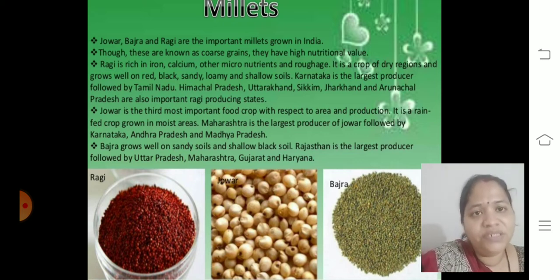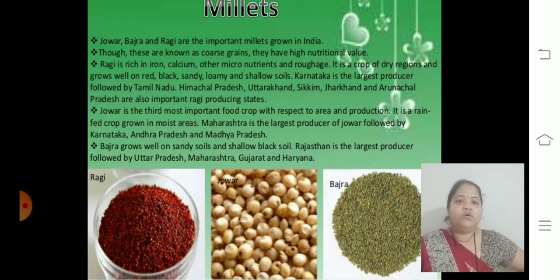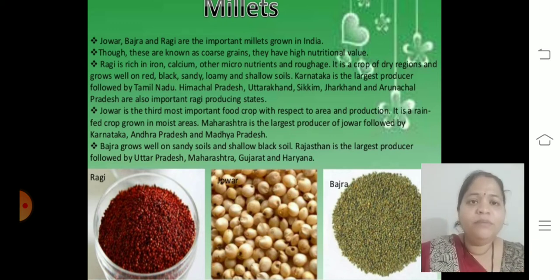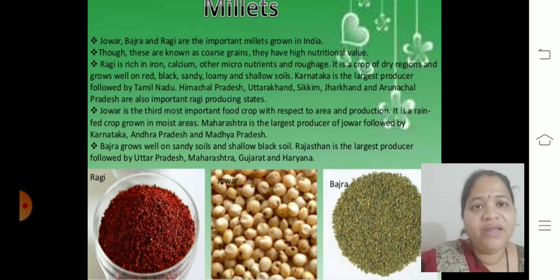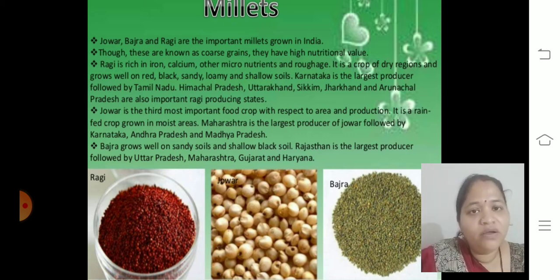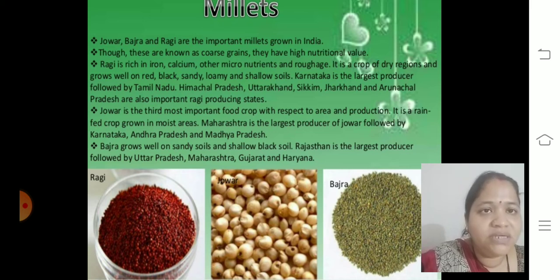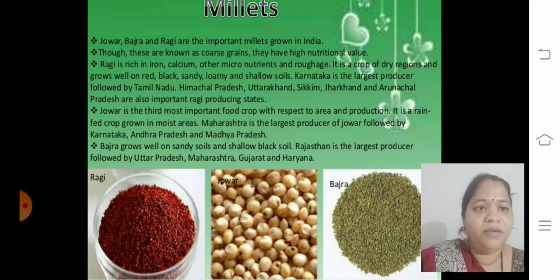Children, the explanation is less here and you have to focus on the points. Just go with the points, which explain the high quality iron, calcium and nutrition, where the demand for jwar and bajra is, and the production which is given to you. Just go through this, and if you have any problem, just let me know.